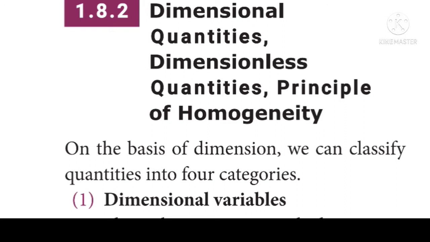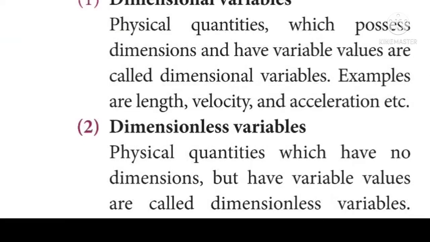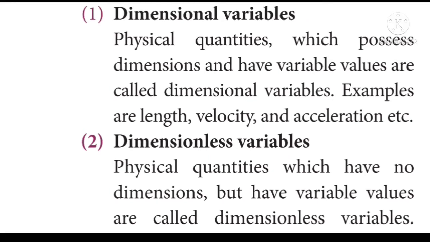Next one, dimensional quantities, dimensionless quantities, and principle of homogeneity. Let us discuss about that. On the basis of dimension, we can classify the quantities into four types. They are dimensional variables, dimensionless variables, dimensional constants, dimensionless constants. What is dimensional variables? All the physical quantities which possess dimensions and have variable values are called dimensional variables. Examples are length, velocity and acceleration.